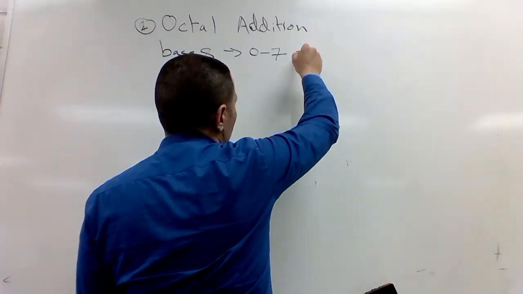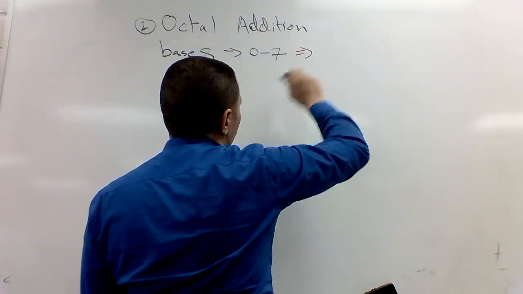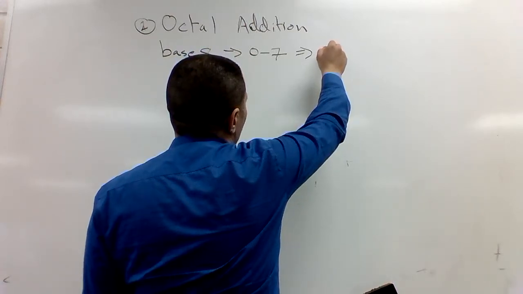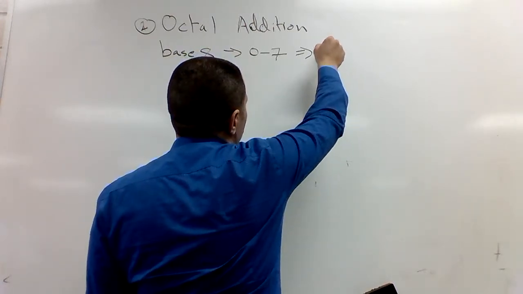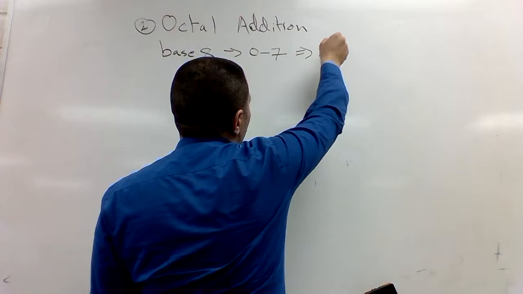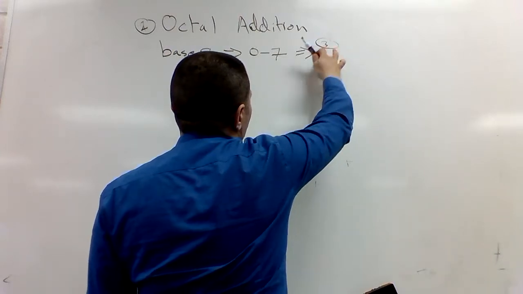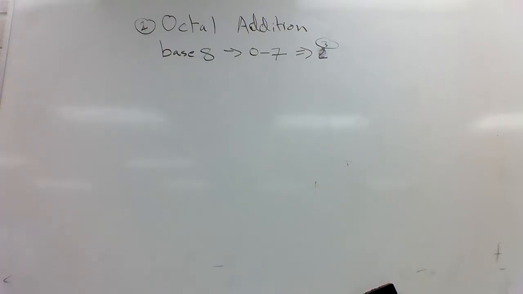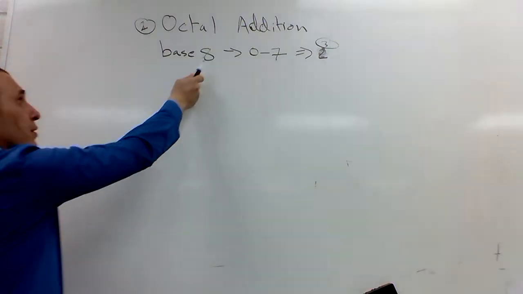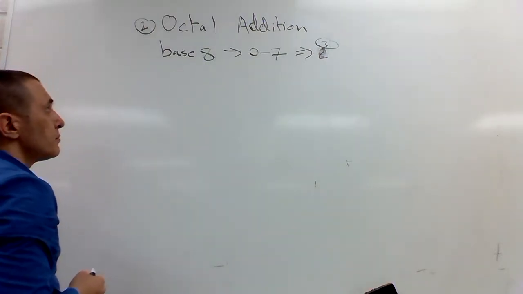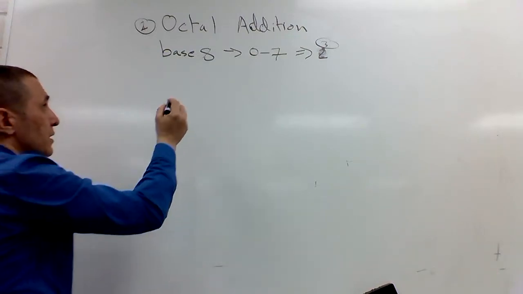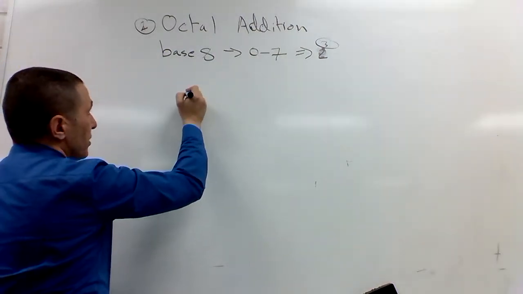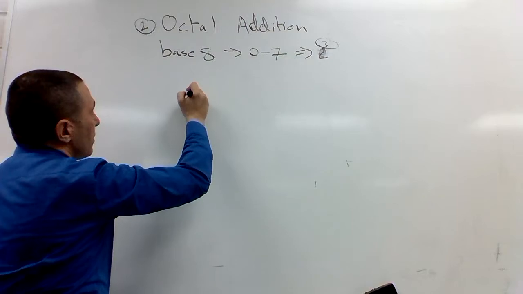And remember, when we were converting to binary, what do I do? Group into 3's. Why? Because 8 equals 2 to the power 3. From 3, I know I have to group into 3's. So now let's take this number. Binary addition, octal addition.